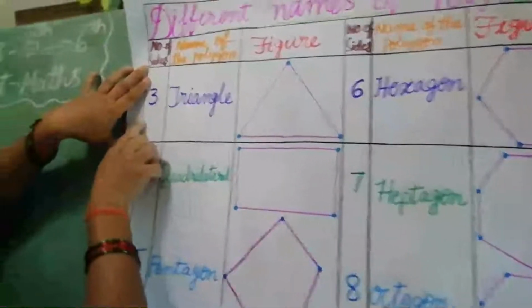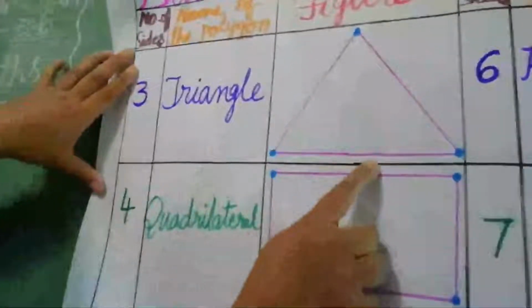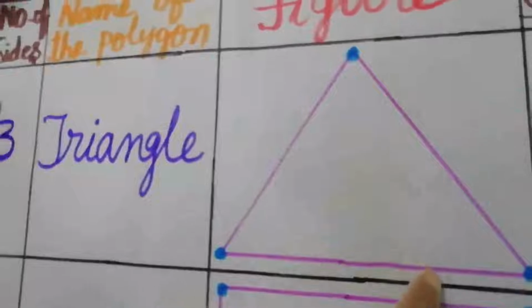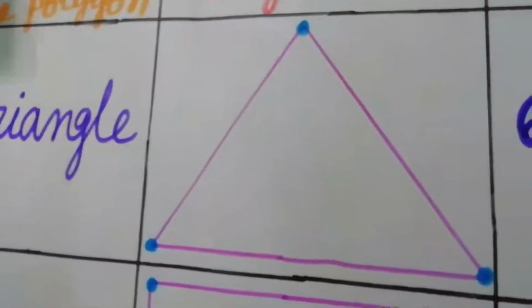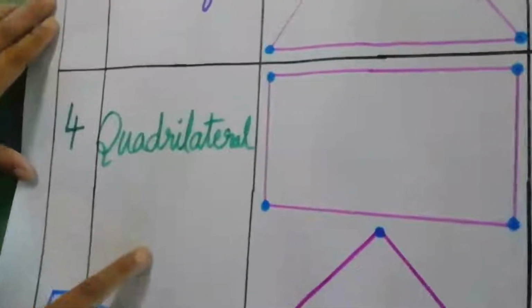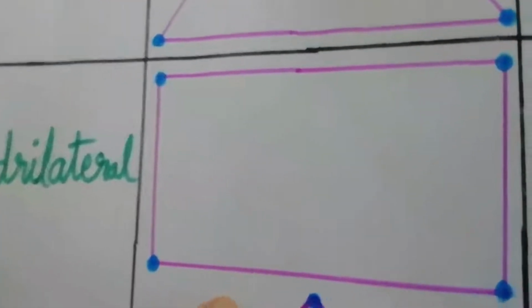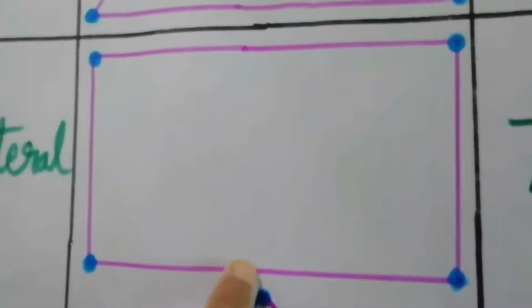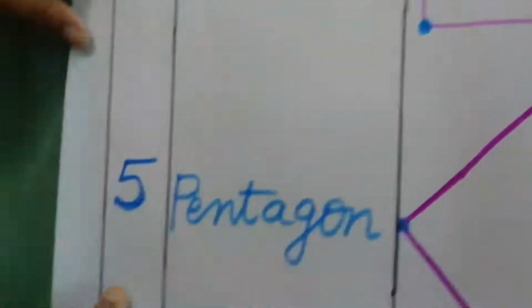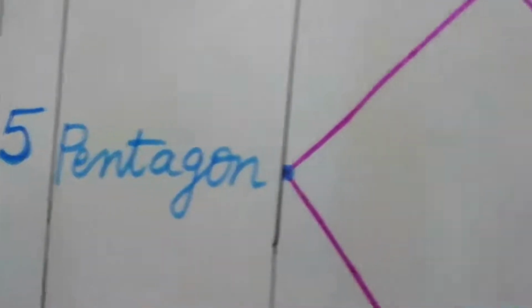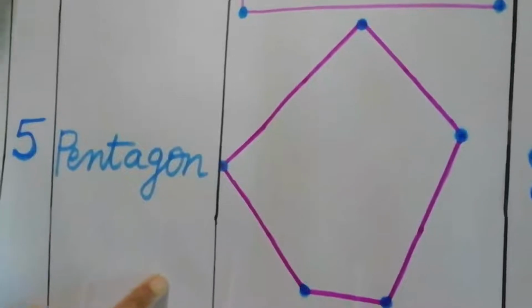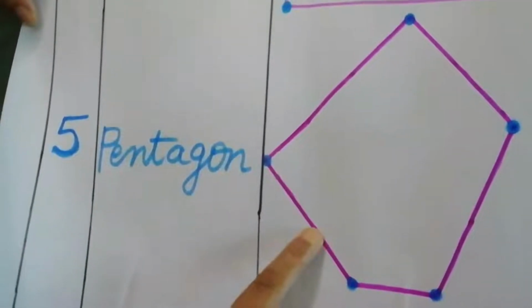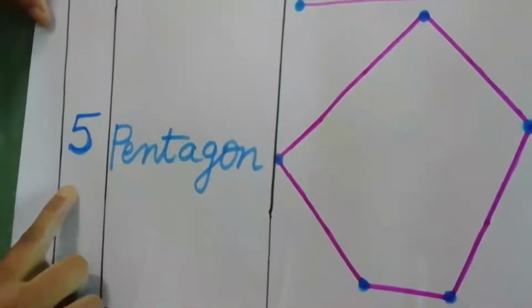Here see, a polygon with three sides is called a triangle. A triangle has how many sides? Three sides. Four sides of a polygon is called a quadrilateral. A quadrilateral has how many sides? 1, 2, 3, 4. And five sides of a polygon is called a pentagon. A pentagon has how many sides? 1, 2, 3, 4, 5. A five-sided figure is called a pentagon.